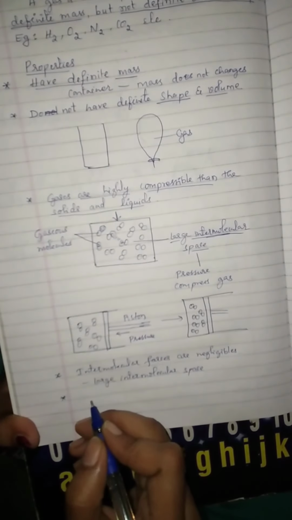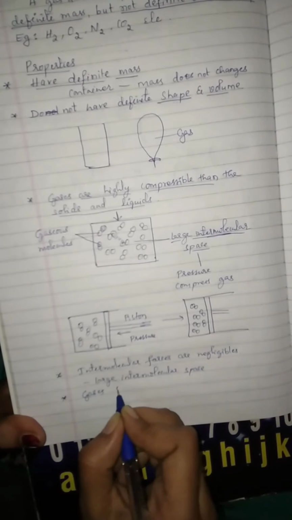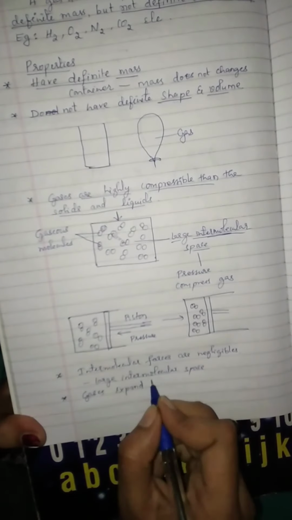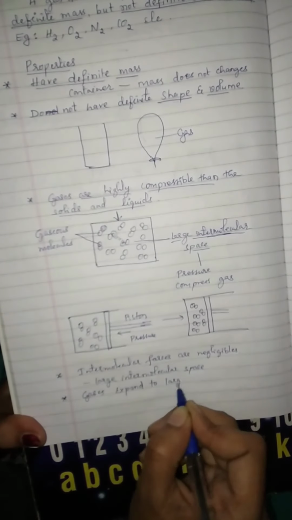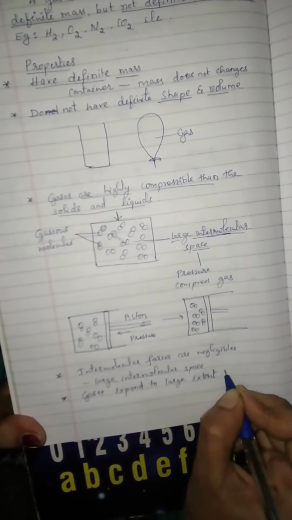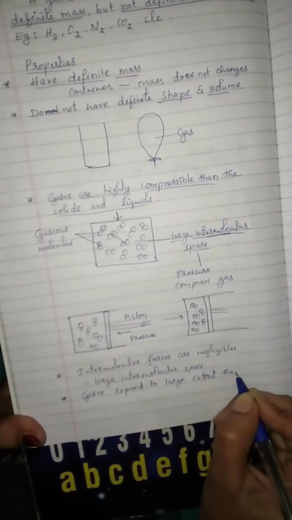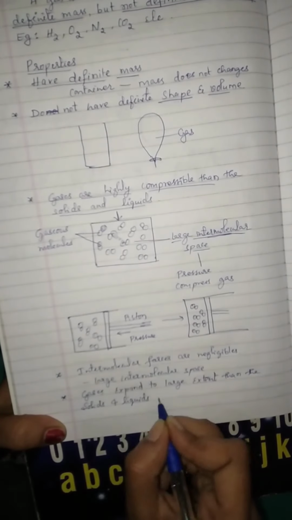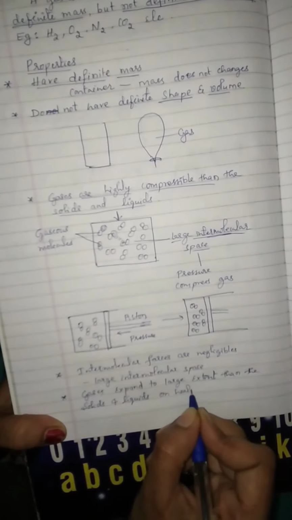Next property is gases expand to large extent than the solids and liquids on heating.